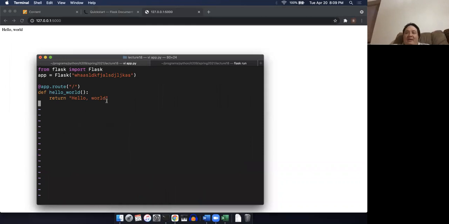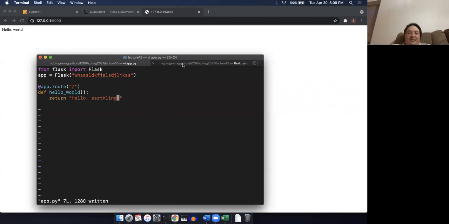Now suppose we say, you know what, hello world, that's kind of stupid. I want to change it. I want it to say something else. Hello, Earthling. So I went ahead and made that change, and I saved the file. And now when I reload this page, nothing happened. I keep hitting reload, and it still says hello world.